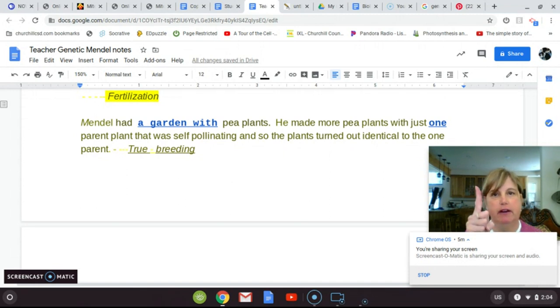When you have just one parent, it happens with plants. They have both the pollen and the egg. It would be the wind or a bee, or in Mendel's case, he actually took a paintbrush, dabbed some pollen on there, dabbed it on the egg.